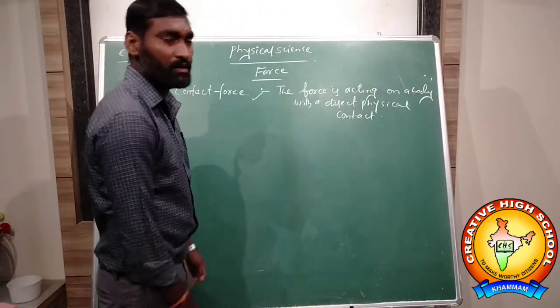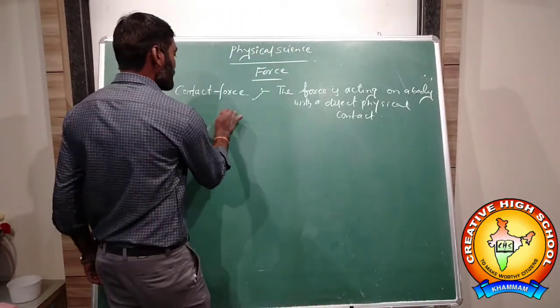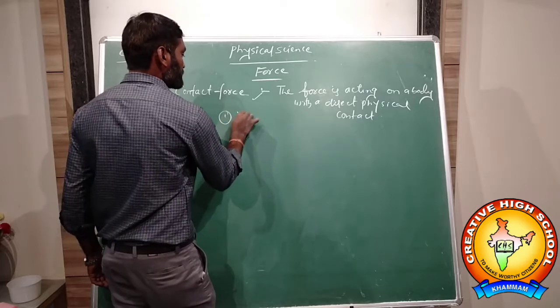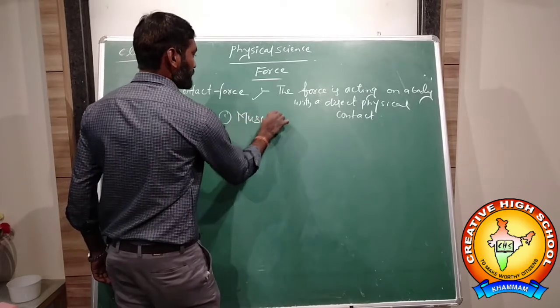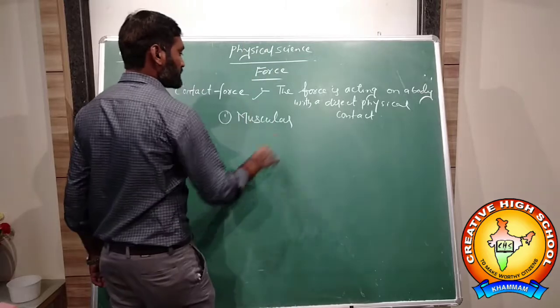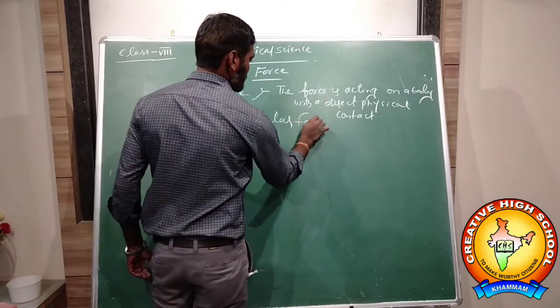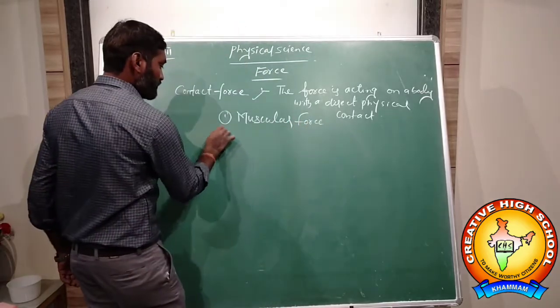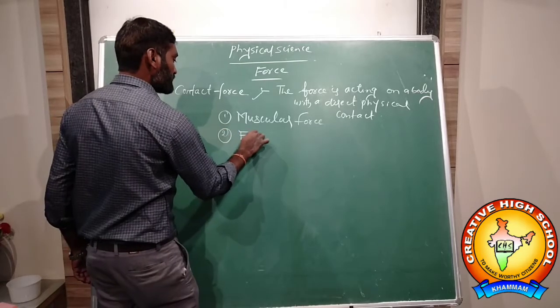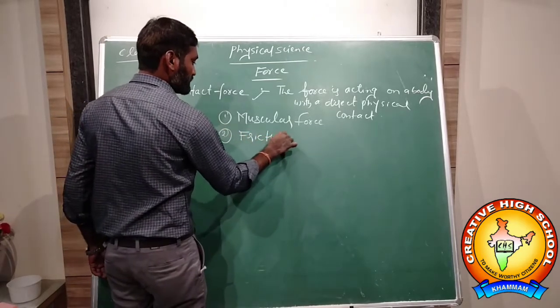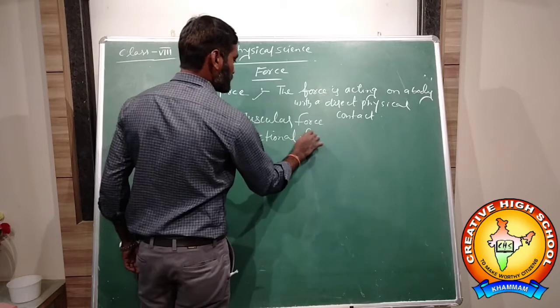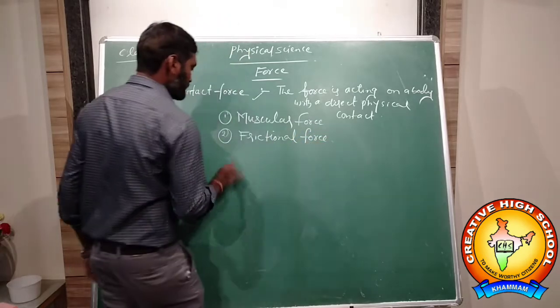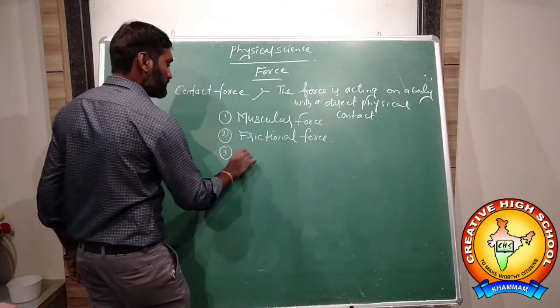I gave them already. One is muscular force. Second one is frictional force. Third one is normal force.